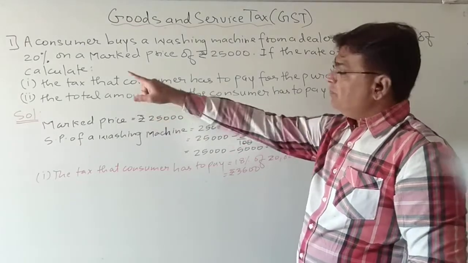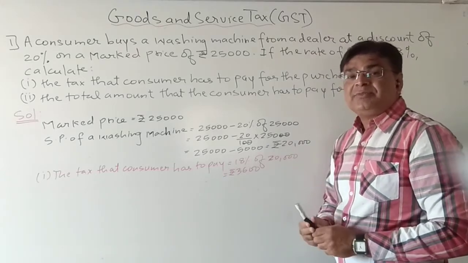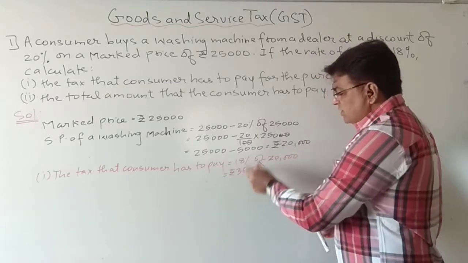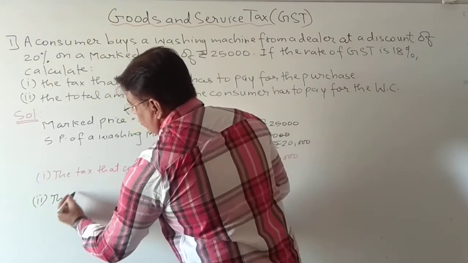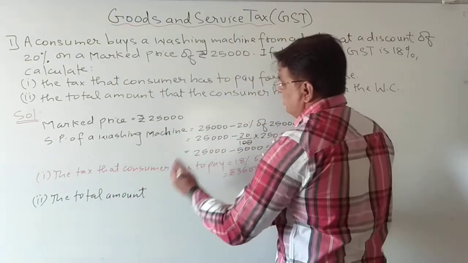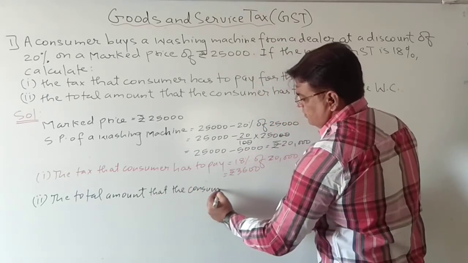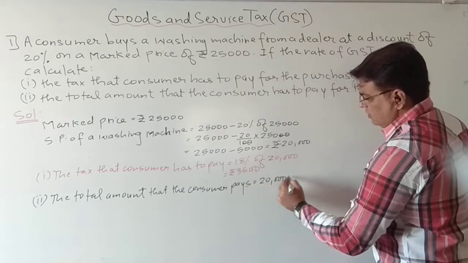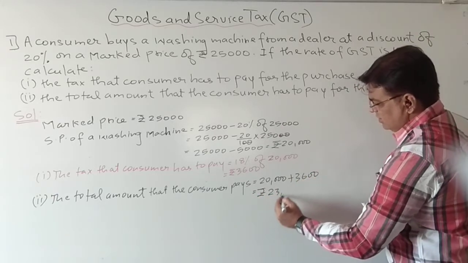Now let us see what the second question is. The total amount that the consumer has to pay for the washing machine. So in all, how many rupees has the consumer paid? First of all, 20,000 for the washing machine, plus this tax also he has paid. So our answer, the total amount. Please write, once again I am telling, write the whole statement: the consumer pays is equal to 20,000 plus 3,600. So it will be rupees 23,600.